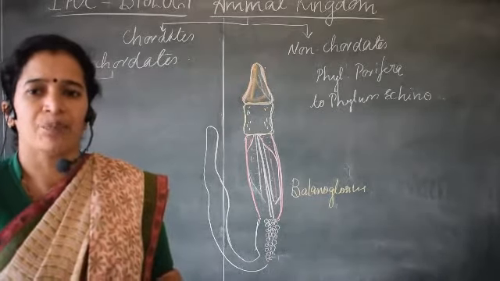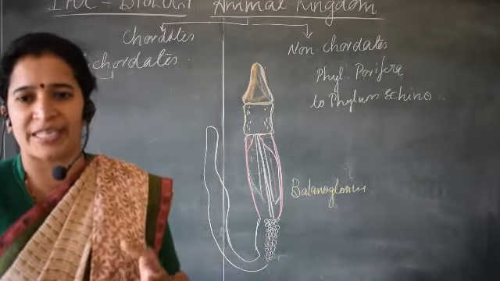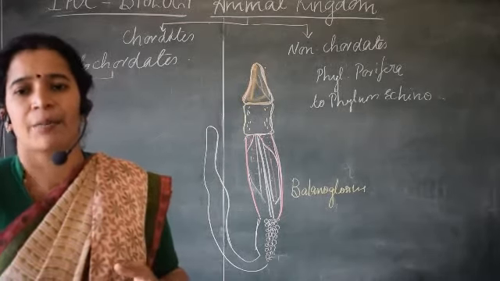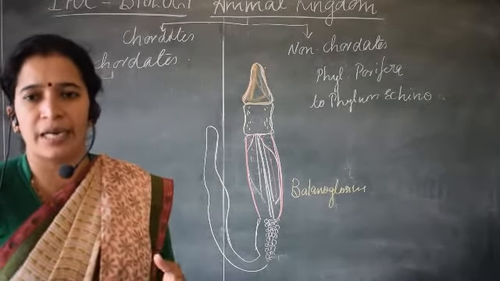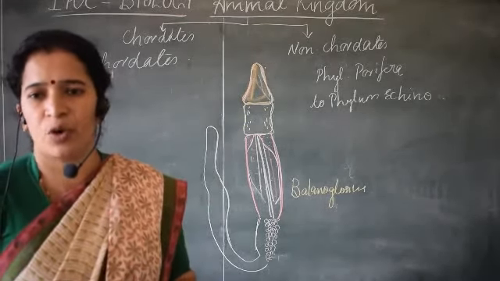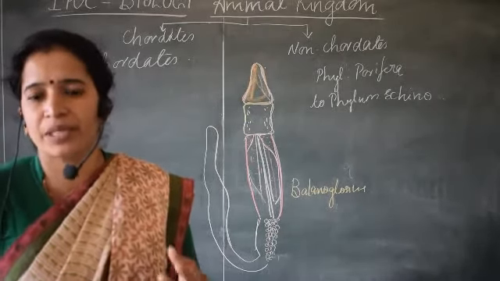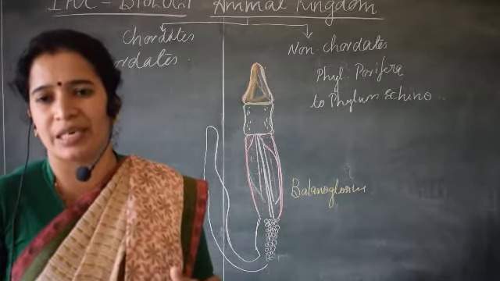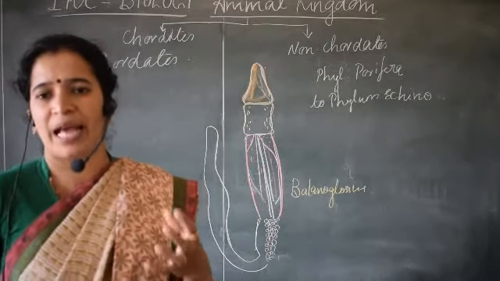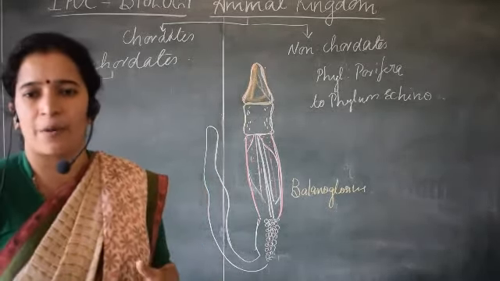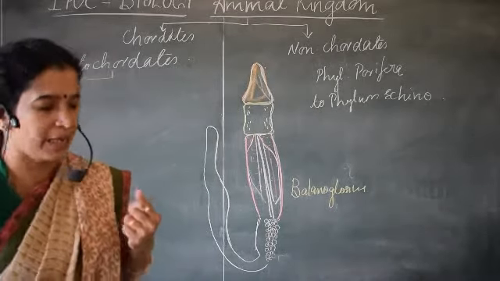Once you study it, there is no chance of forgetting these main points. Study from the textbook, make notes, and also see the examples. With the examples, study each kingdom or each phylum. This will help you to recollect the points more easily and faster.